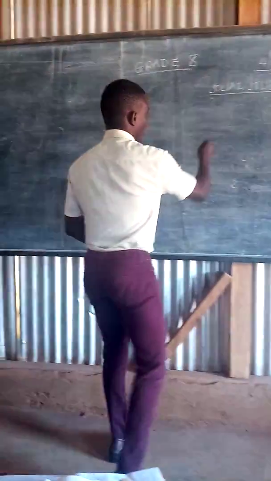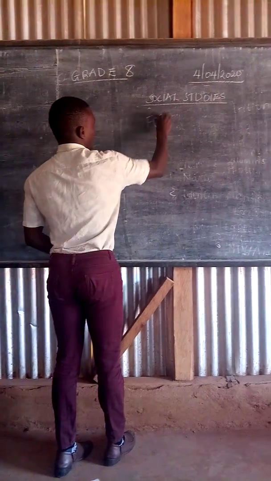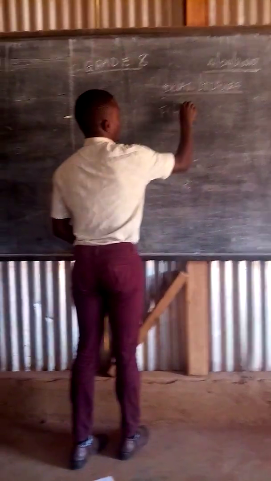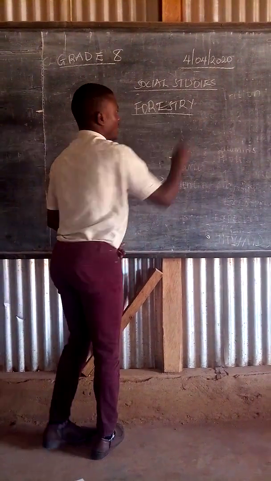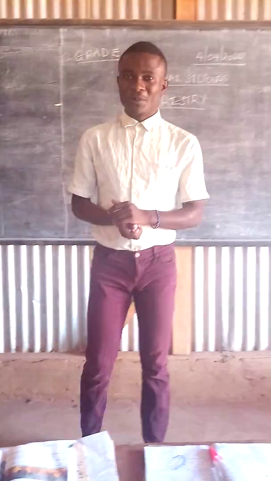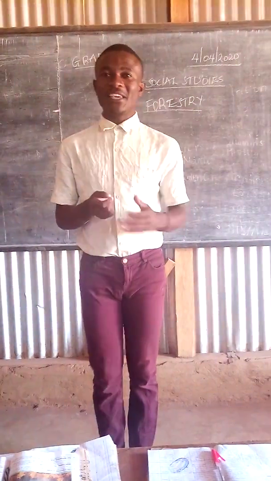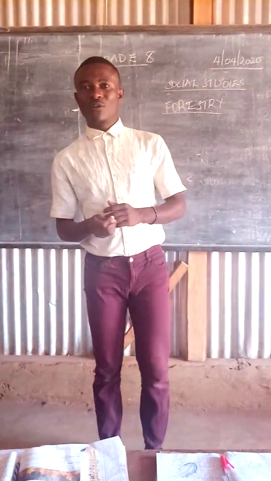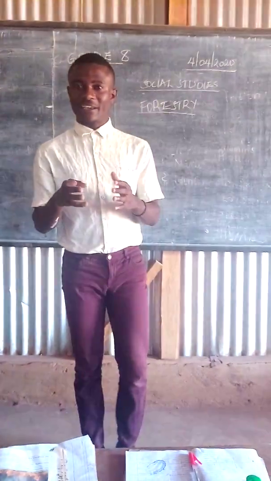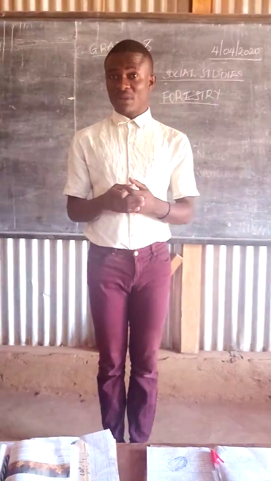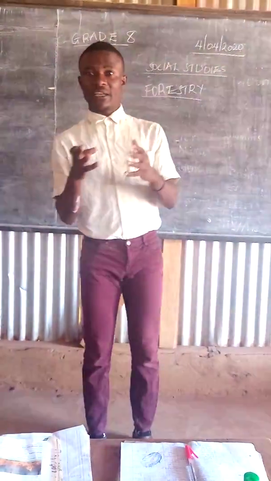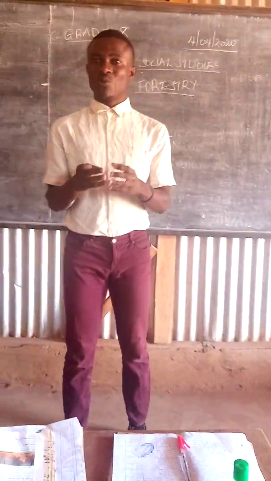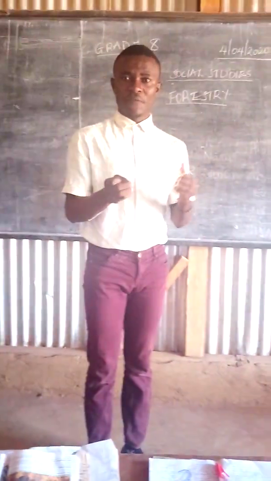Now, forestry. Forestry, we said, is the process of planting and taking care of trees. That is what it means by forestry. When trees are being planted and well taken care of, that is what is referred to as forestry.